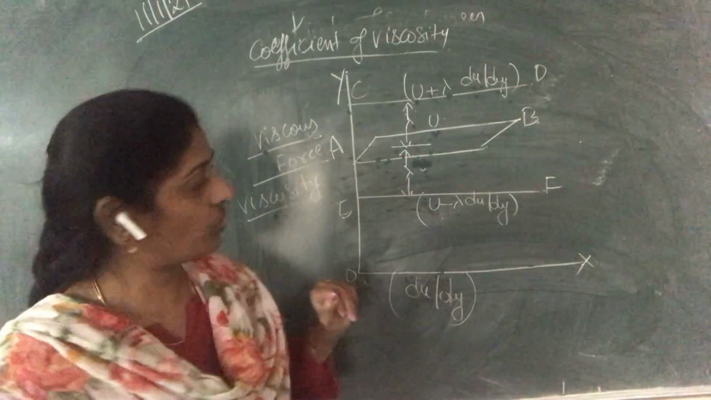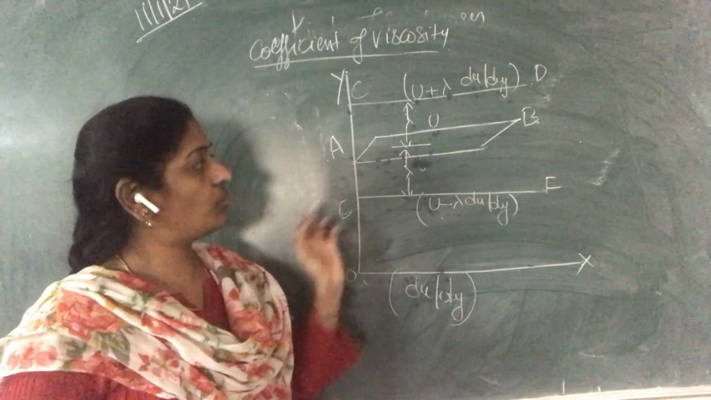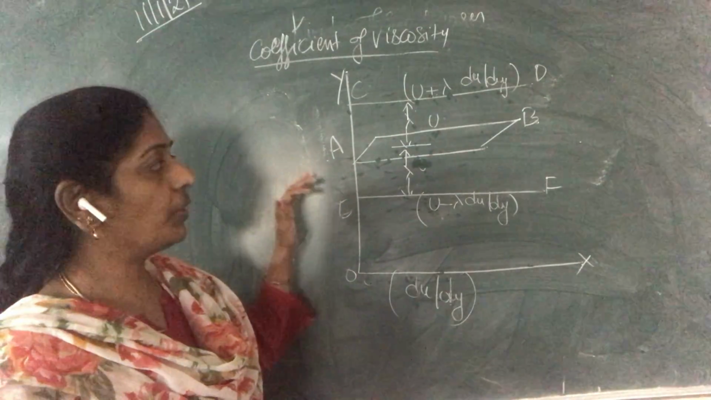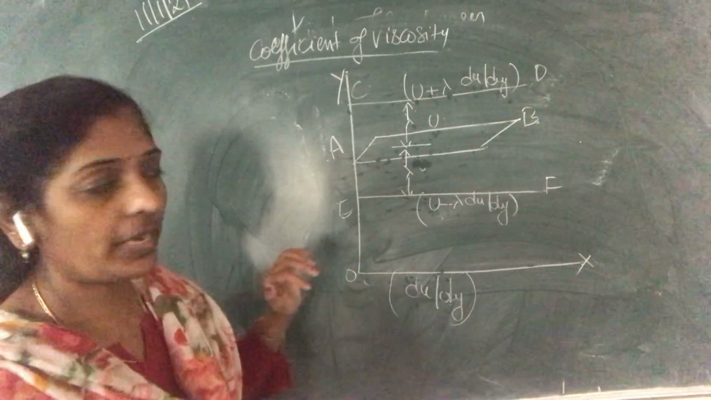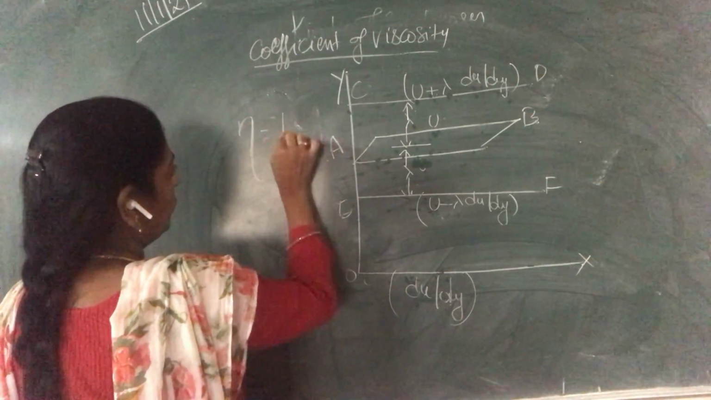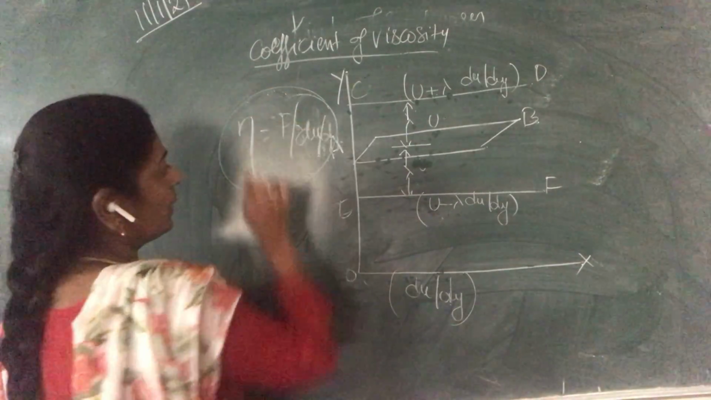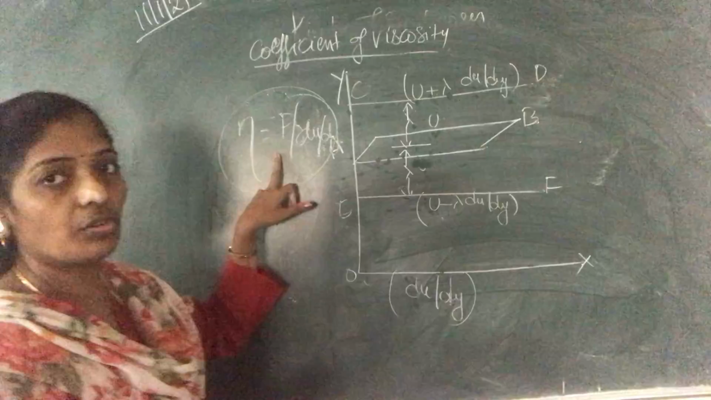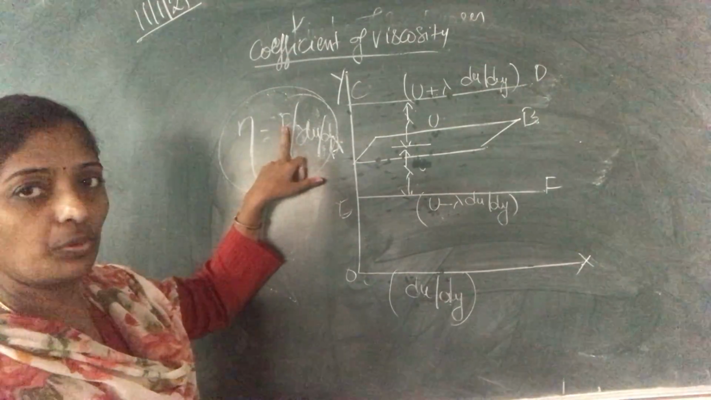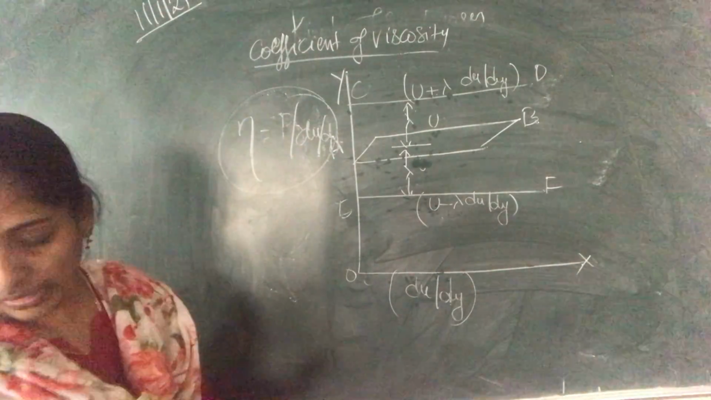Okay, now let us define the viscosity. Viscosity of a fluid is nothing but viscous force per unit area per unit gradient, that is, eta is equal to F by du by dy. What is eta? Eta is the viscosity, the coefficient of viscosity. Coefficient of viscosity is nothing but viscous force per unit area per unit gradient, that is, eta equal to F by du by dy.